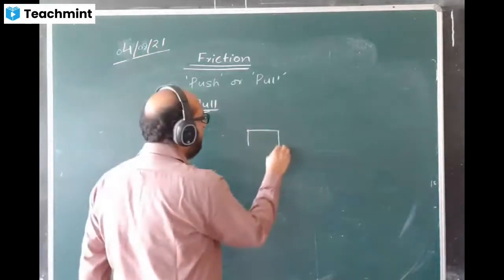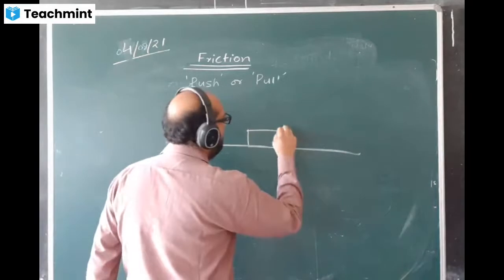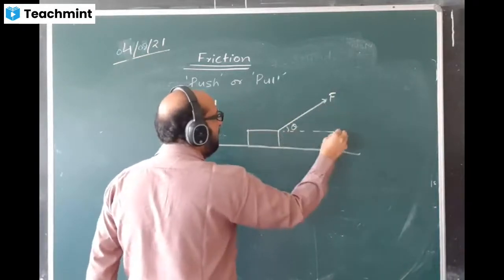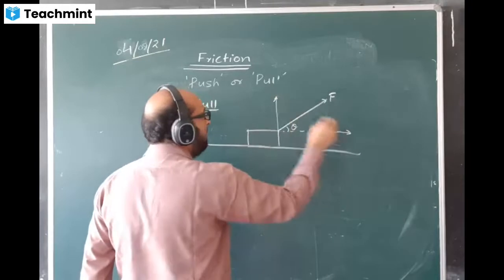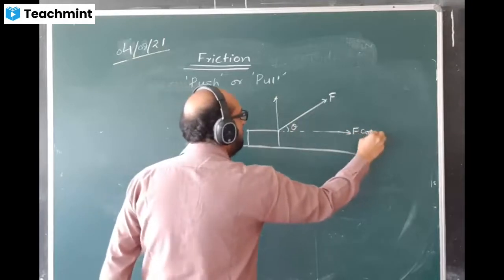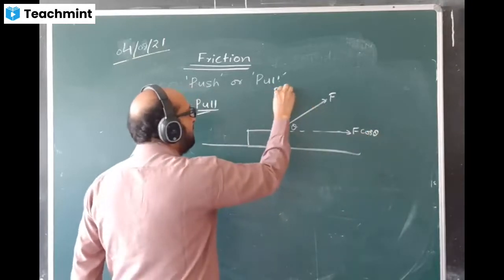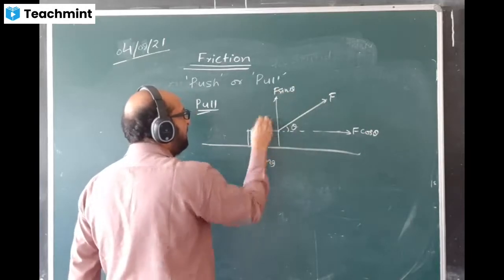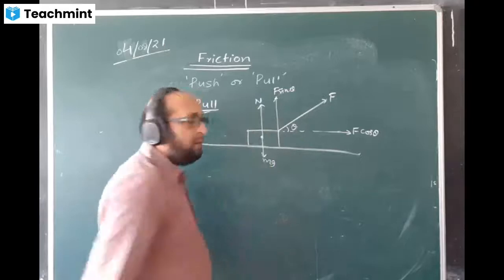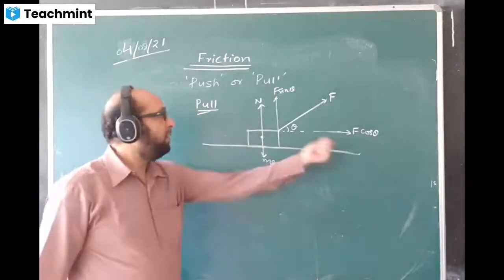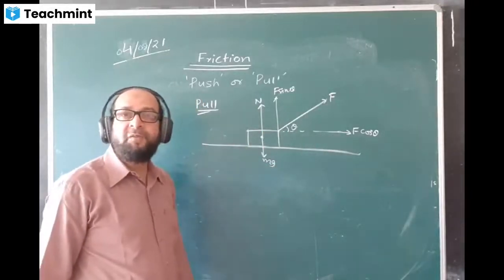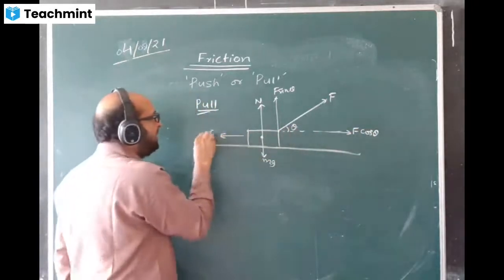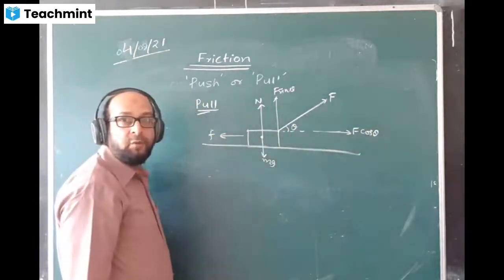We are having a body here. We are applying a force F, making some angle theta. Here and here, this is F cos theta, this is F sin theta. Already we have done it. This is mg, this is N. If the body is pulled and the body is moving, in which direction is the friction acting? The force is applied this way, and the friction acts in this direction, against the motion, opposite to the motion.